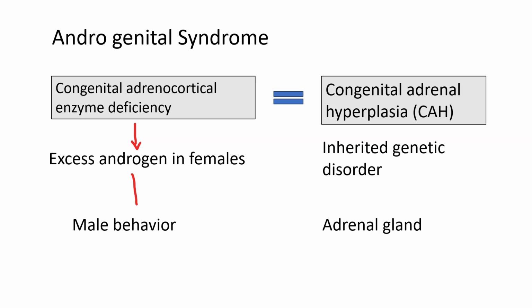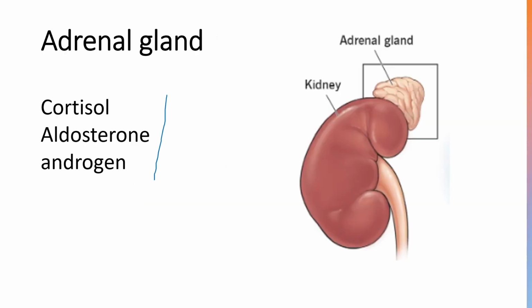The adrenal gland produces mainly three hormones: cortisol, aldosterone, and androgens. The most common form of congenital adrenal hyperplasia is due to a deficiency of an enzyme called 21 hydroxylase.